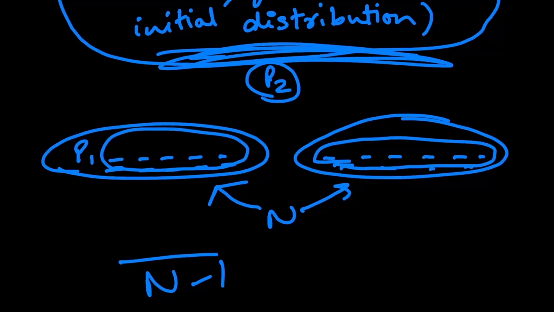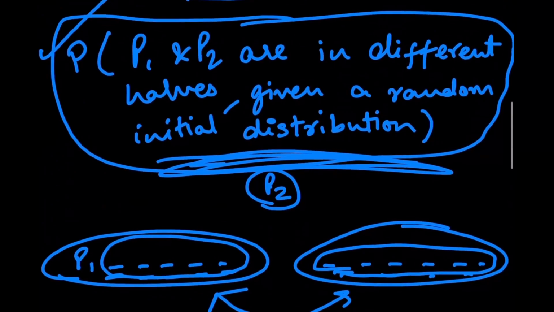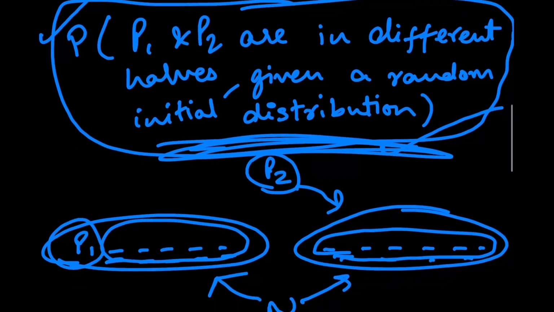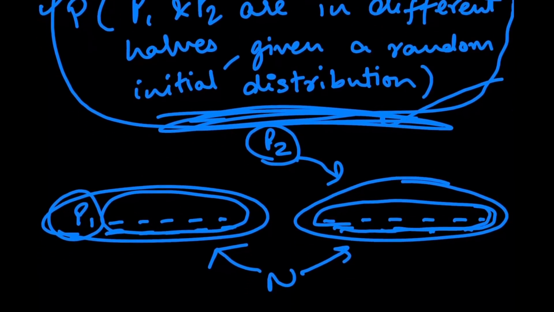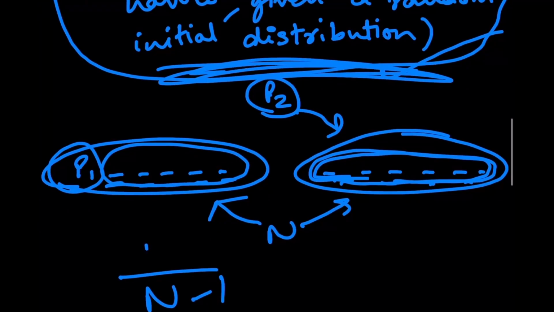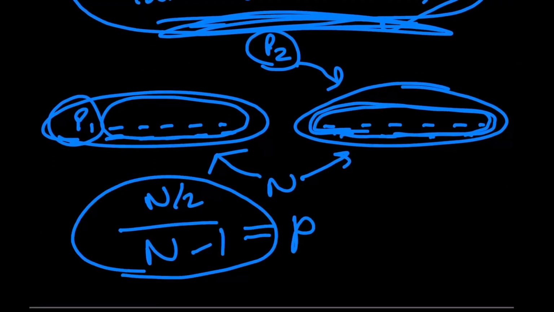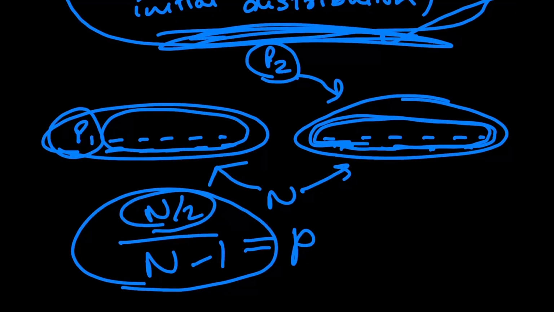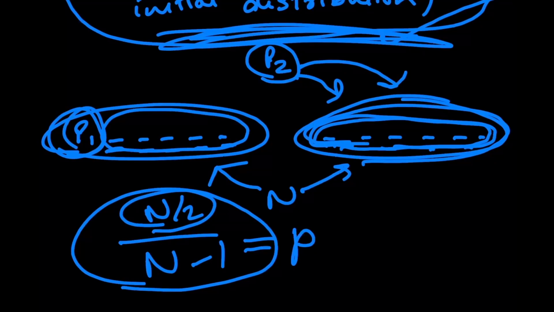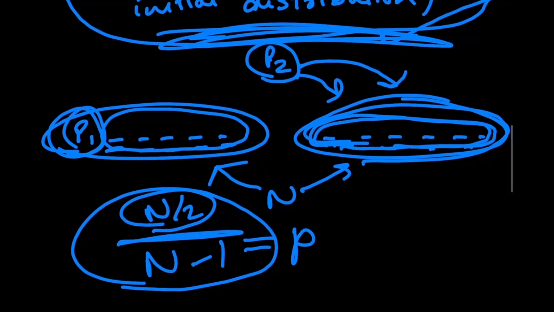But the favorable outcomes, the outcomes that satisfy this condition, are where P2 takes up the other half than the one P1 is in. So that would mean all of these slots, and these slots are n/2 in number. So this becomes our equation, the probability that we were calculating. Favorable outcomes are when P2 takes up a slot in the other half than the one P1 is in, upon all the possible slots P2 could have taken up, which is all of these n-1 remaining slots.